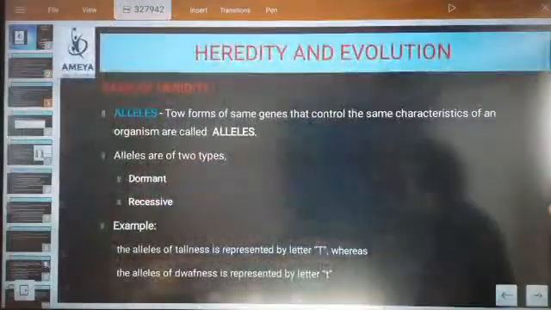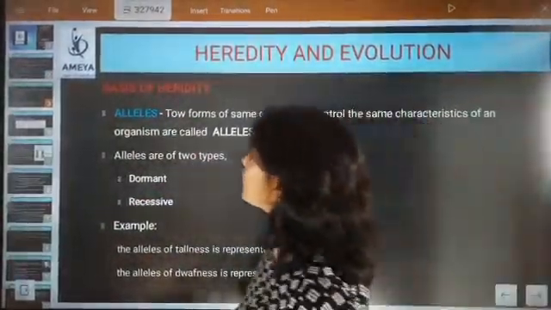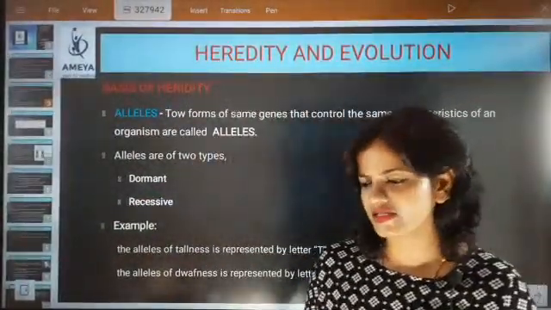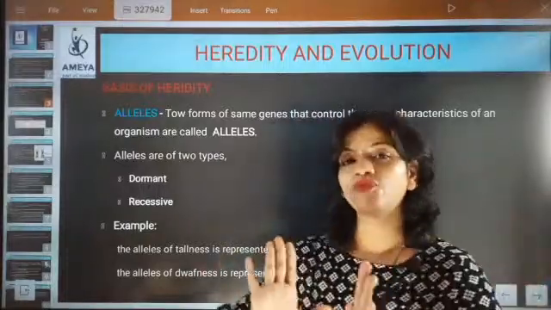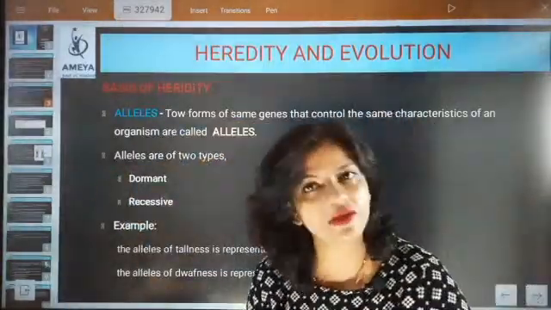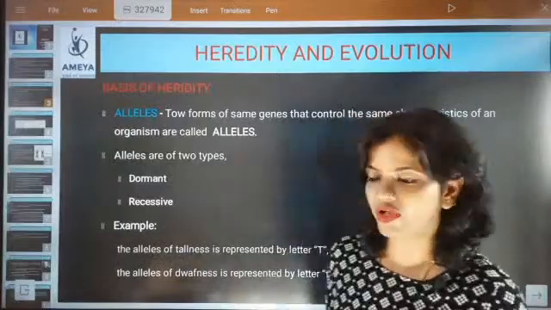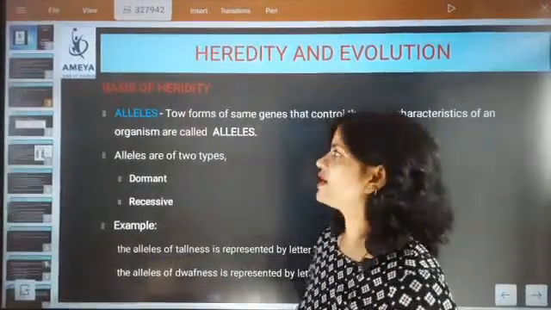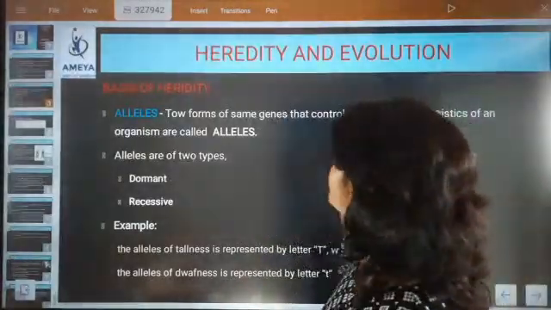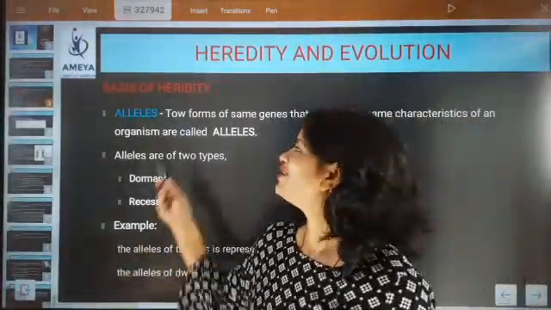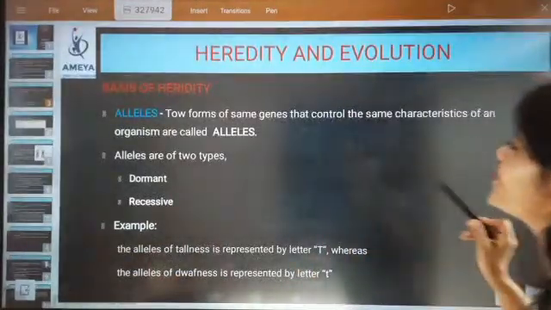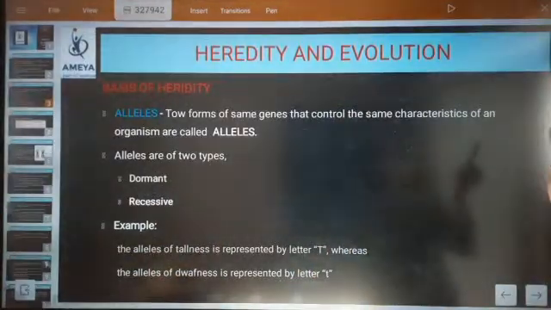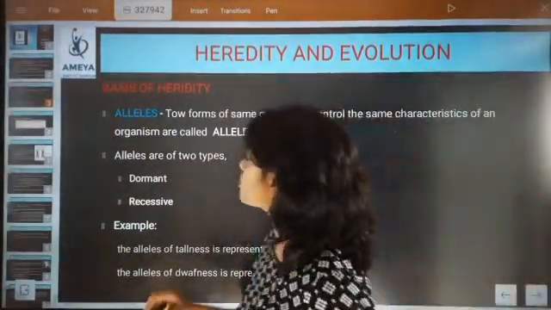Fine, we'll go for the next one. Basis of heredity. Now we are going to talk about alleles. Right now we said that two forms controlling the same character are called alleles. Now we are going back to the content to know exactly what alleles are. Two forms of the same gene that control the same characteristics of an organism are called alleles.